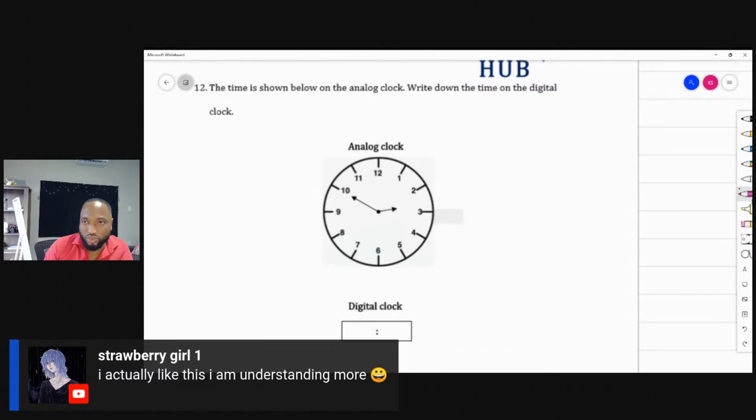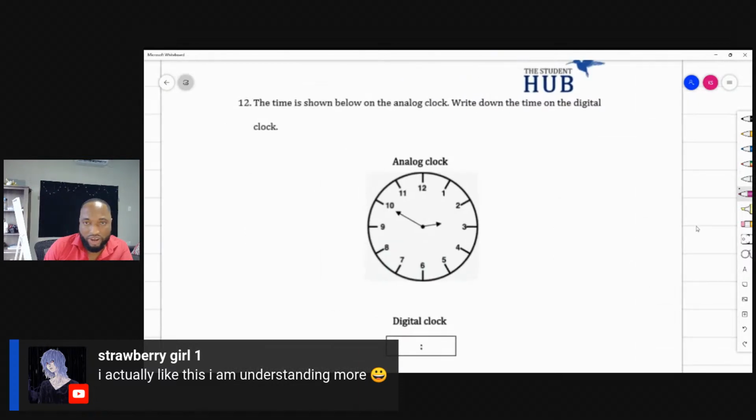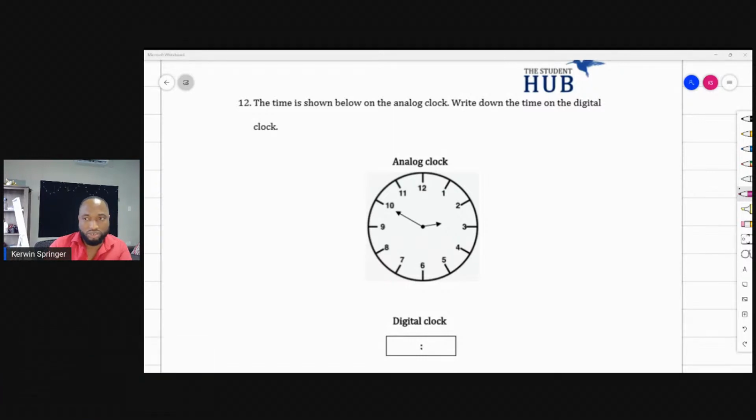The time is shown below on an analog clock. Write down the time on the digital clock. Now, believe it or not, there are plenty grown people walking around this place called Trinidad and Tobago, and they really know how to tell time on an analog clock. So if you're struggling, don't feel too bad. Just try and figure it out.